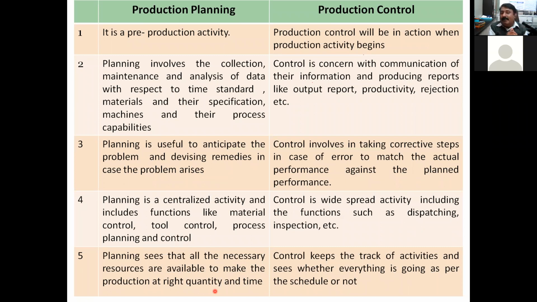What about quality? What about aesthetics, ergonomics, and this control? It takes all the aspects such as painting, then dispatch, delivery, etcetera. All the things will be taken into account. So this is the highlight, friends, about production planning and production control. These are some of the pointers that you can take as far as production planning and control is concerned.